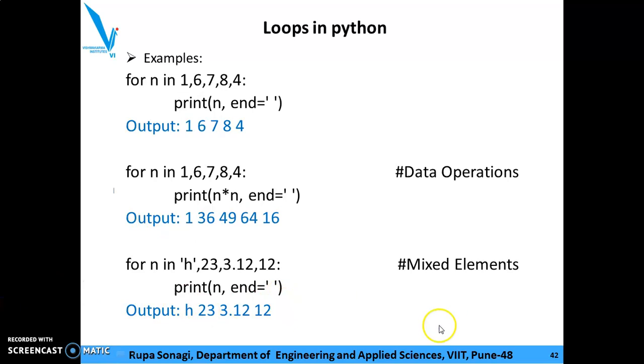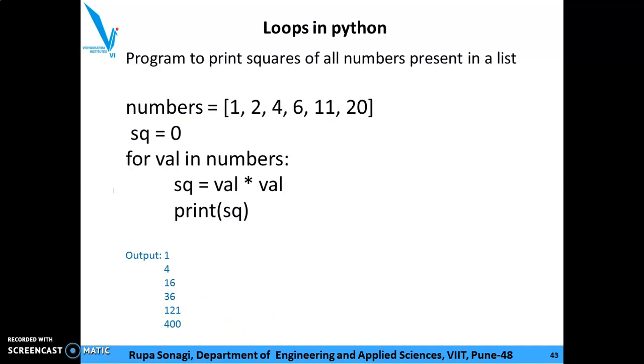So we can have some mixed elements also. For n in h, which is a string, 23, 3.12, 12. So 3.12 is a float. 12 and 23 are integers. So print n comma end. So every atom in this sequence will get printed. Like that, we will see one example.